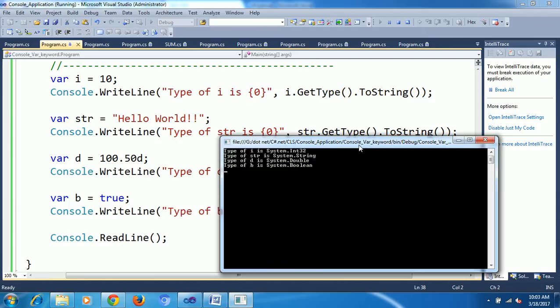Again, I give something like double or boolean. What is the meaning? Automatically, dynamically, it is changing the data type. But see, all of these are given with var. I am not declaring different types. This is the use of var.